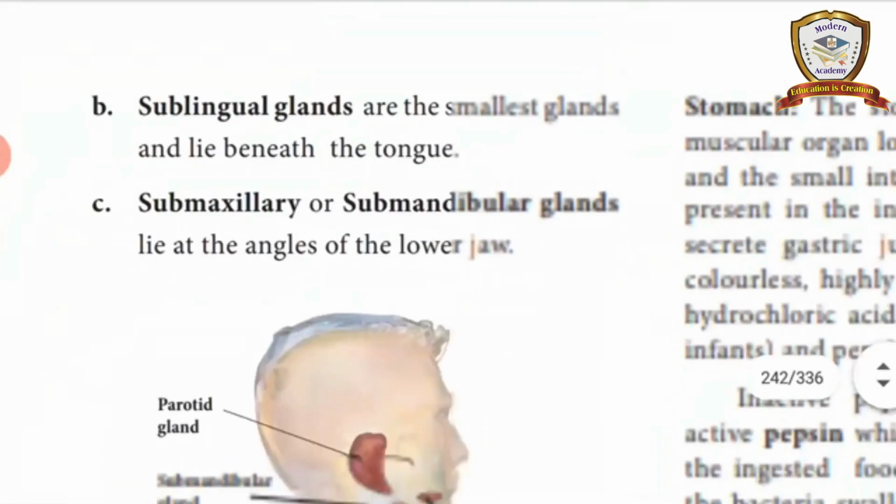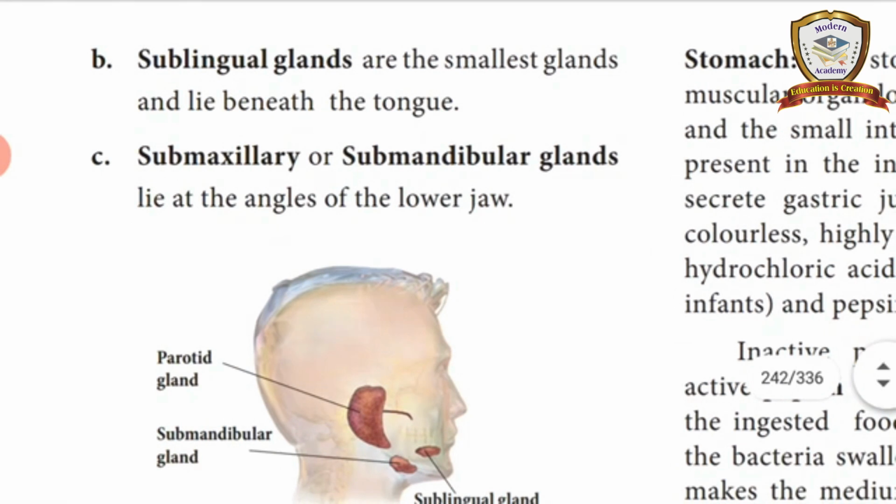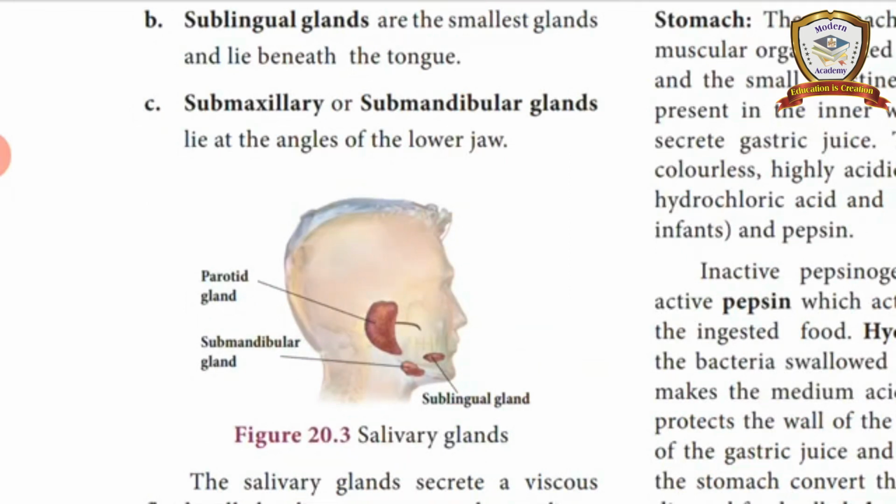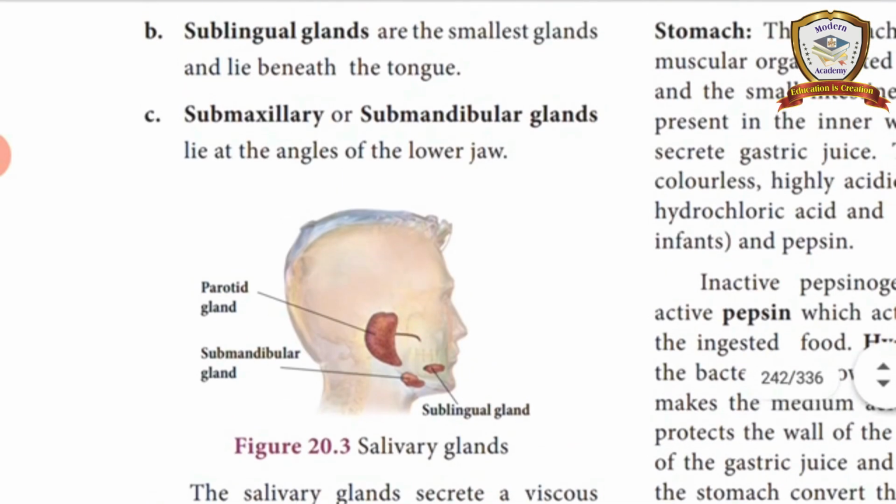The sublingual glands are the smallest glands and lie beneath the tongue. Submaxillary or submandibular glands lie at the angles of the lower jaw. Submaxillary is at the angles of the lower jaw, the smallest gland, sublingual, is beneath the tongue, and near the cheeks is the parotid gland.